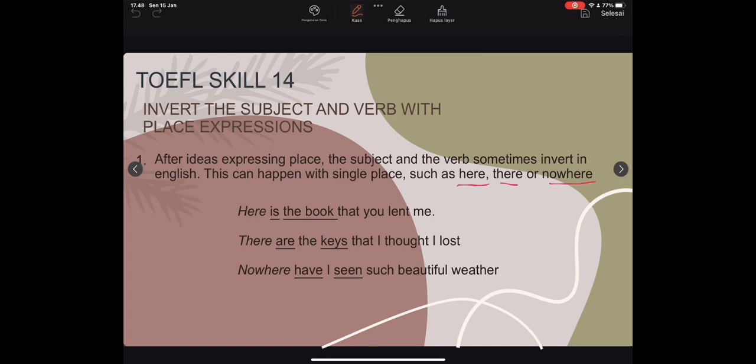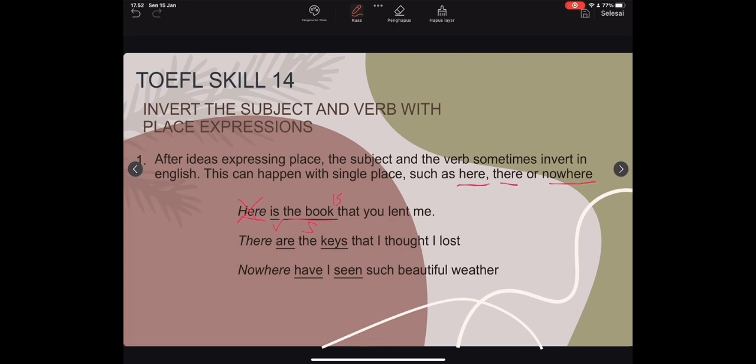First example: here is the book that you lent me. Because there is the word here, we reverse the verb, so the verb is "is" and the subject is "the book". For example, if the "here" is removed, the "is" will move after the subject. That's the sentence: the book is that you lent me. So, what we need to know, the subject comes after the verb, namely the book.